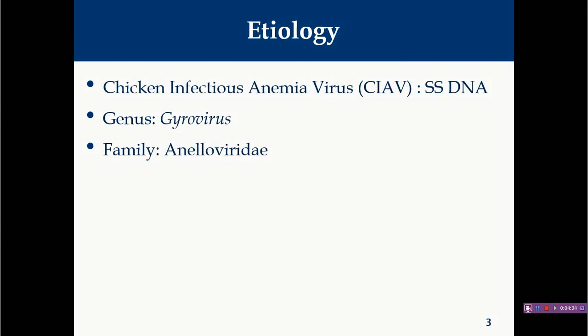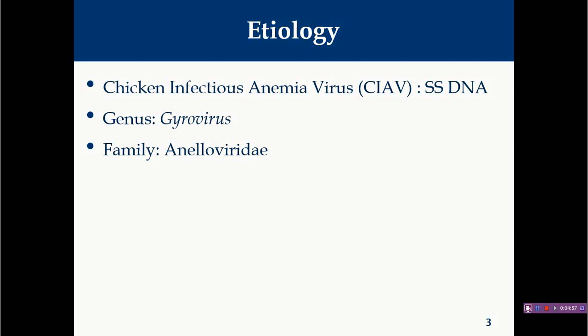So viral protein 3 is the most important, responsible for disease production, particularly induction of apoptosis in the different cells where this virus replicates. So ultimately viral protein 3 is the main pathogenic protein in this particular virus. And this virus is among the smallest DNA viruses.